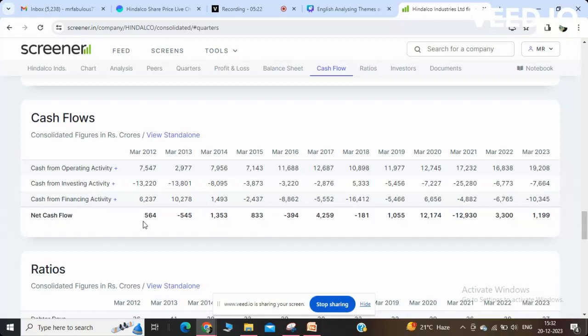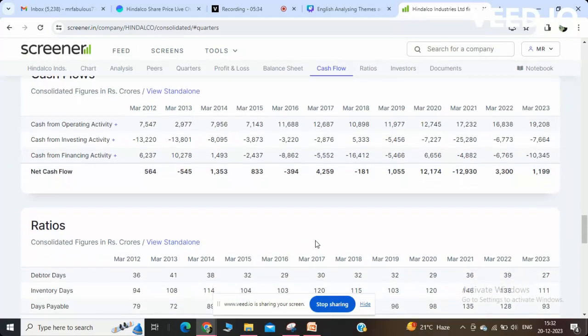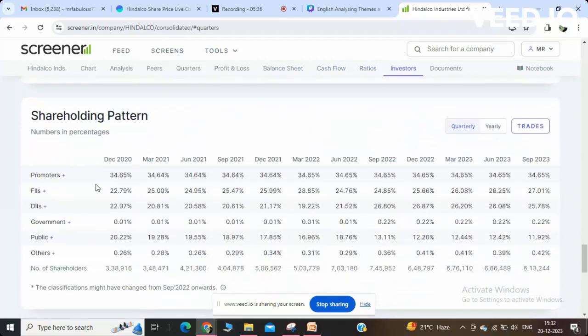Financing activity is nothing but the amount spent in purchasing existing stocks, the issuance of debts, or dividends paid to its shareholders. Let me come to the shareholding pattern.